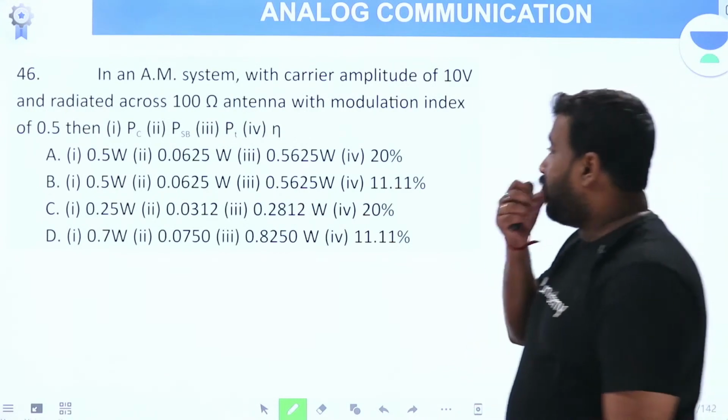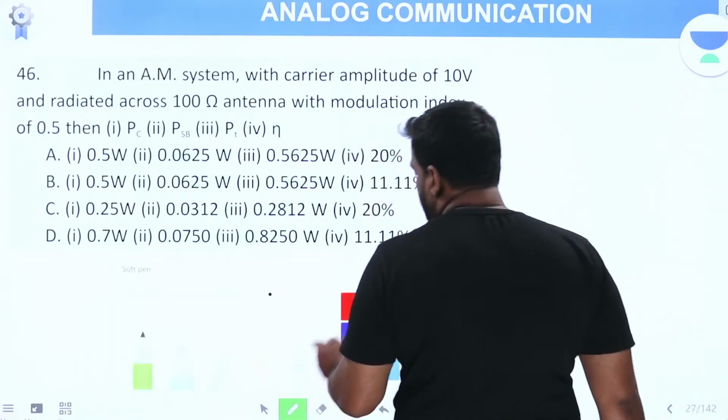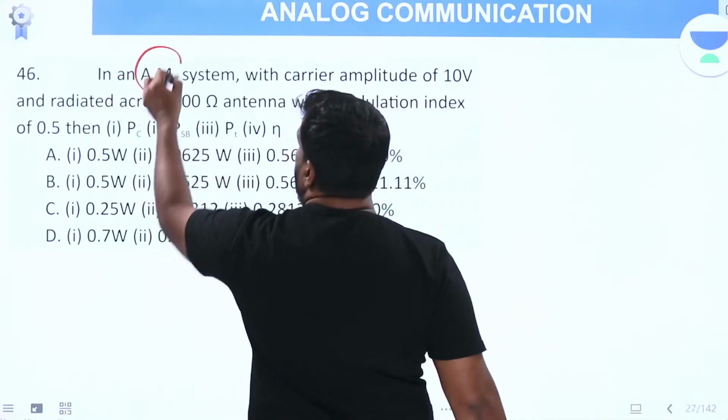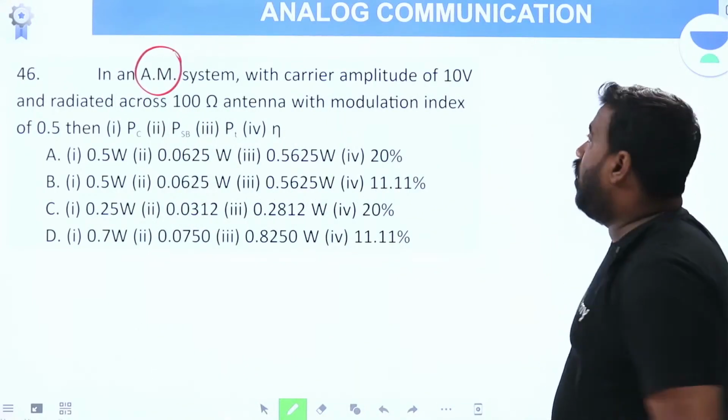Yes. This question you should do some calculations. Remember I am talking about AM system.